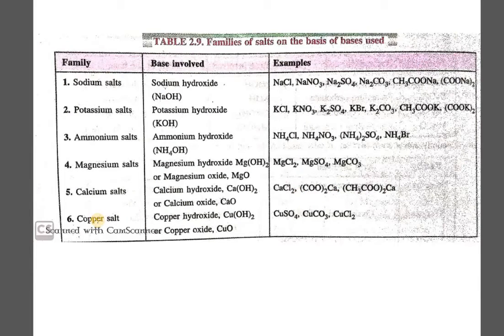Sixth is the copper salt family, and the base involved will be either copper hydroxide or copper oxide, and the examples can be copper sulfate, copper carbonate, copper chloride. So just by identifying their common radical, you will be able to put them into the respective families here.